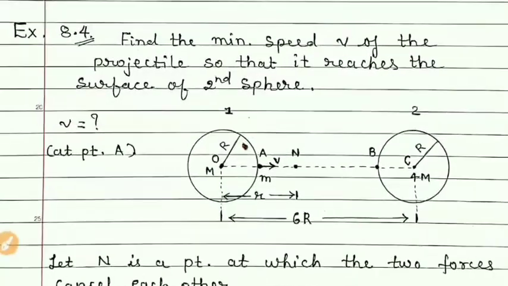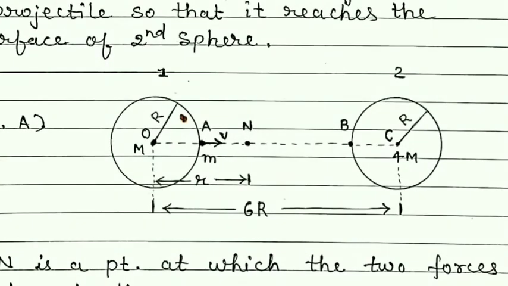In this example, our aim is to find the minimum speed with which an object is thrown towards the second sphere from the first sphere, so that it can reach the surface of the second sphere. So if the object is thrown with speed v, it will reach point N.